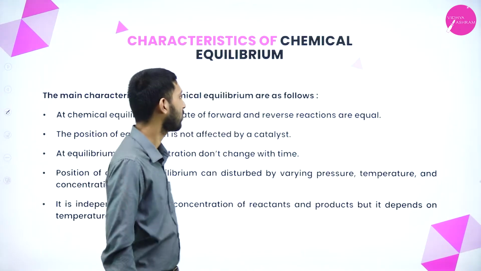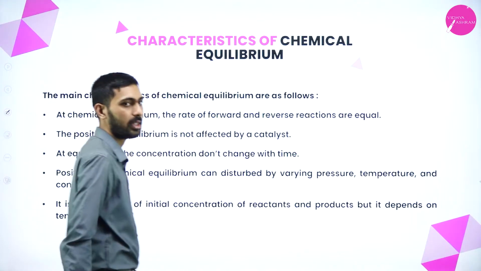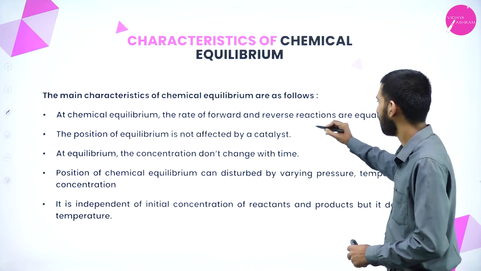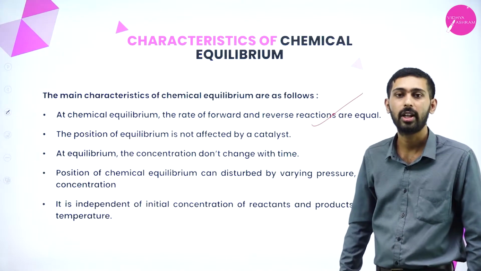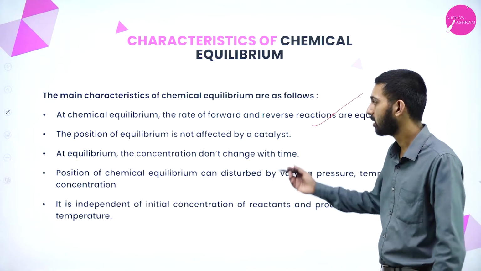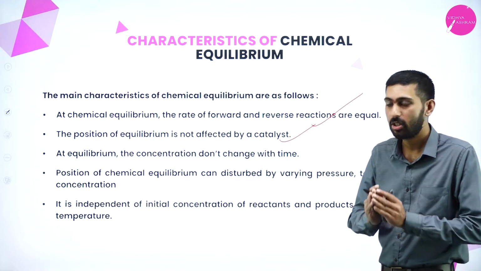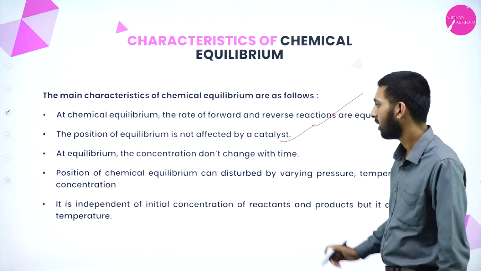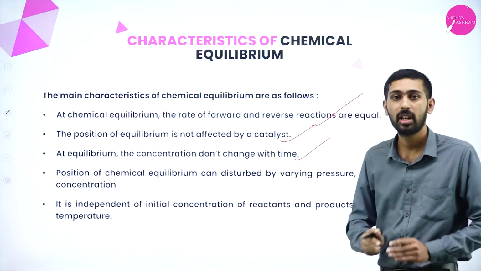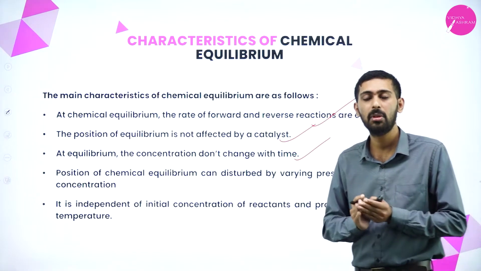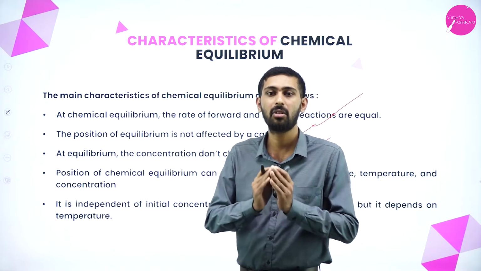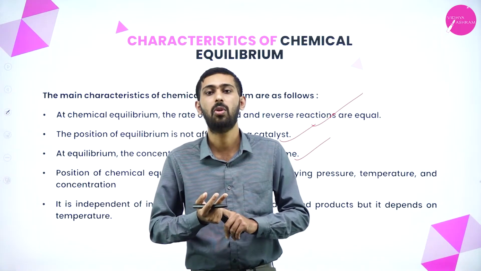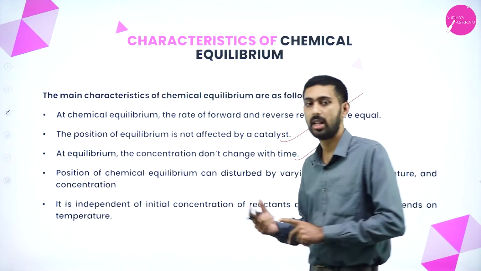Next thing is characteristics of chemical equilibria. First thing is, in chemical equilibria, the rate of forward reaction will be equal to the rate of backward reaction. Next thing is, the position of equilibria is not affected by the catalyst. Second thing is, at equilibria, concentration does not change, because in equilibrium we should know that it is a reversible reaction. There is no change in concentration, there is no change in volume. Then only equilibrium can be said.